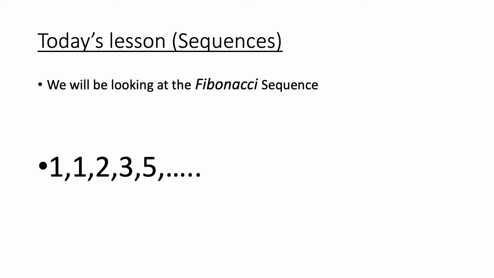you add the previous two terms together. So you are given 1 and 1. This term is worked out by doing 1 plus 1, which is the previous two terms. The next one is worked out by doing 1 plus 2. So you look at the previous two terms before that number. So you add on the previous two terms each time.